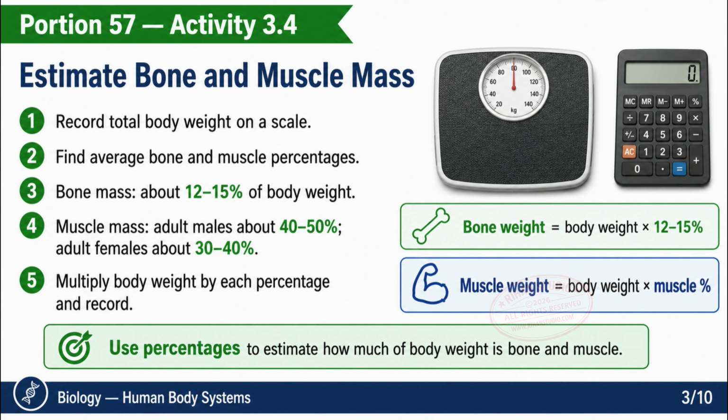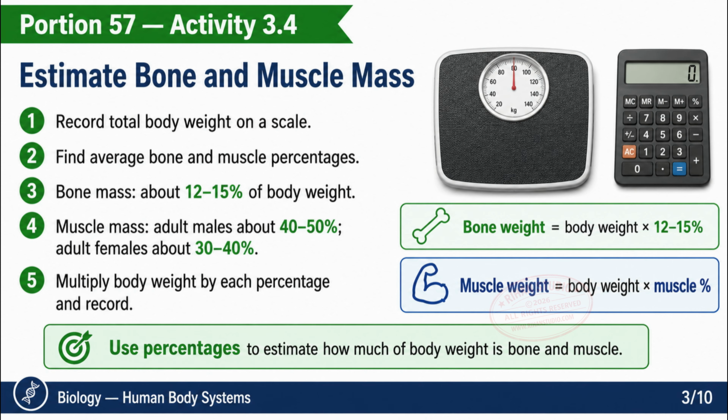Activity 3.4. Bone and muscle mass. Estimate the weight of your bones and muscles. 1. Record your total body weight on a scale. 2. Find average bone and muscle mass percentages for your age, gender, and body type.